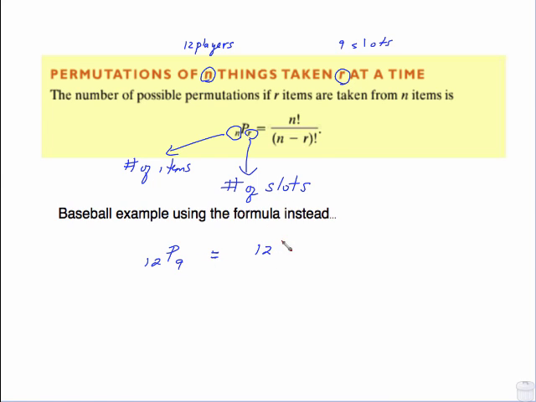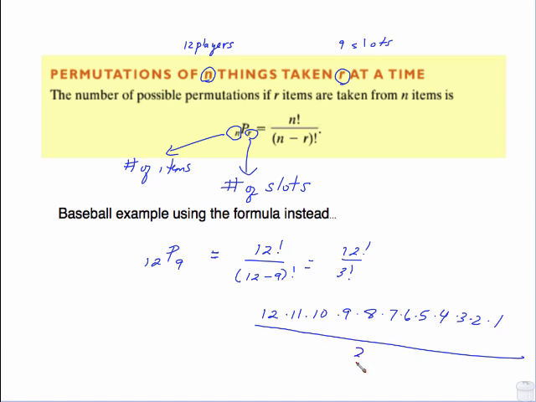So this is 12 factorial over the quantity n, which is 12, minus r, which is 9, factorial. So what this works out to be is 12 factorial over 3 factorial. Writing this out will explain why the previous screen stopped at 4 like it did. There's my whole 12 factorial, but I'm dividing out 3 factorial. 3 times 2, those are going to cancel. Of course, 1 doesn't even need to be there, and there's my same product as before.